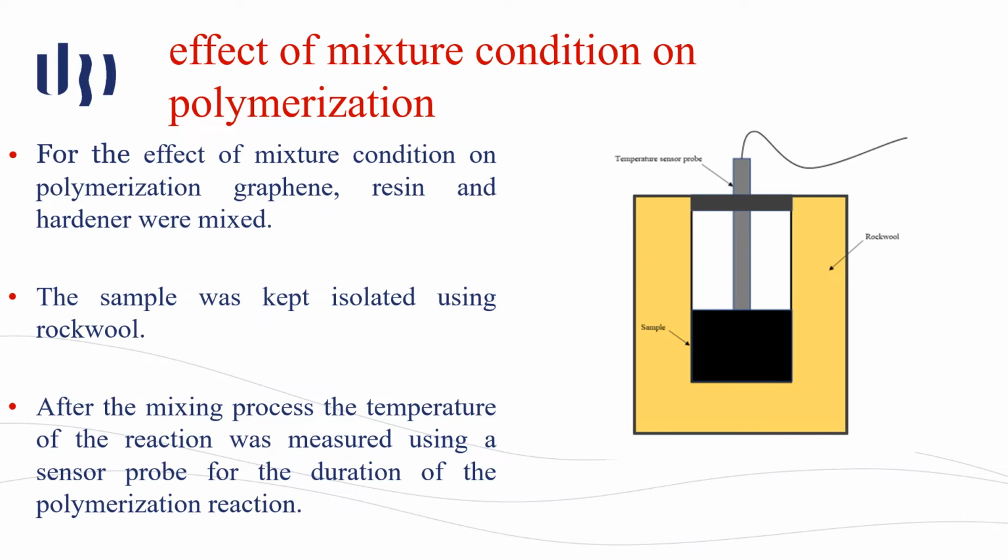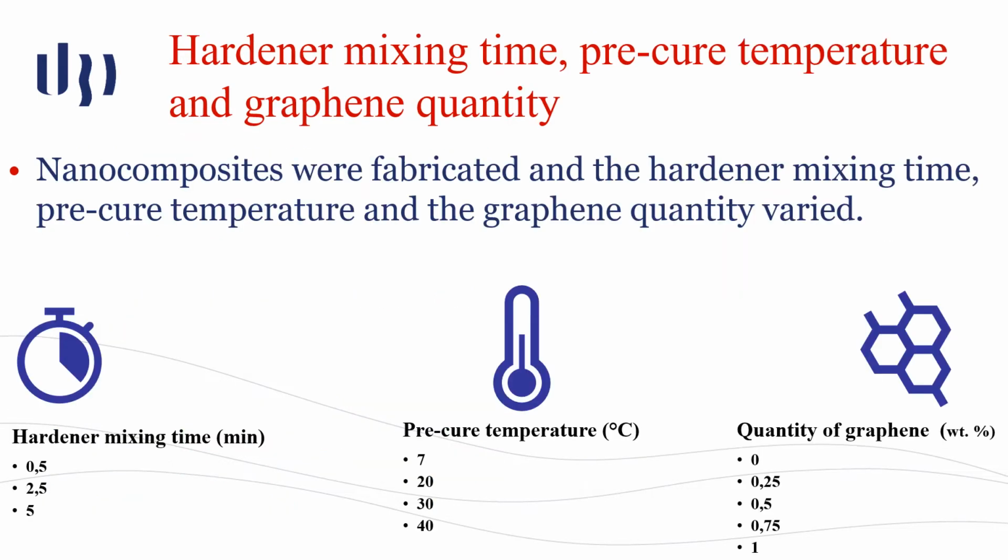a temperature sensor probe. We also studied the effects of hardener mixing time, pre-cure temperature, and graphene quantity on the mechanical properties of the nanocomposite. For that, we varied the hardener mixing times between 0.5 to 5 minutes, the pre-cure temperature between 7 degrees and 40 degrees, and the quantity of graphene, which varied from 0% up to 1%.